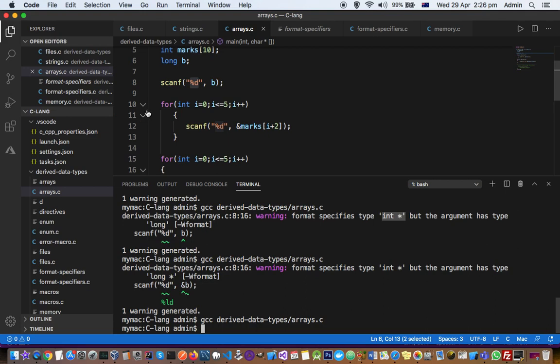So that means the argument that we should pass here should be the address, not the actual value. And that is what the error is. It is saying but the argument has type long. So it was expecting the argument of this type only, int star. So let us put the address and execute it now.